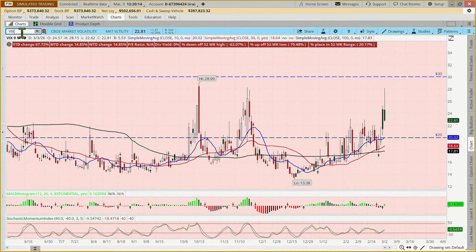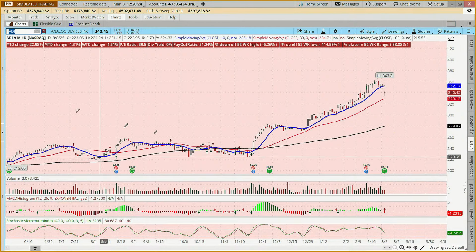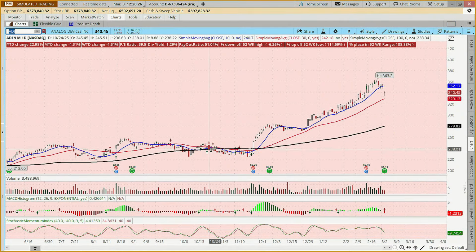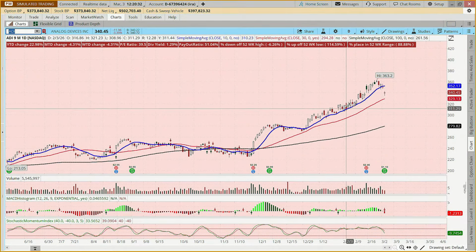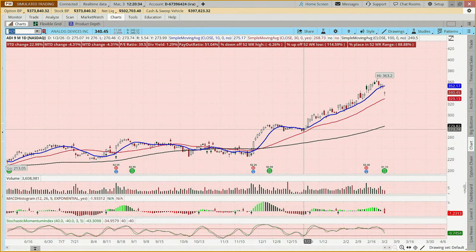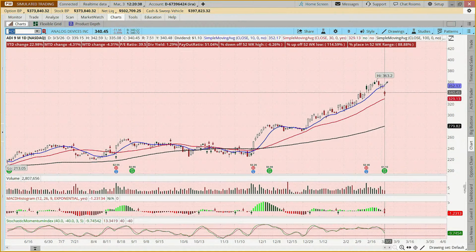But if we look at an individual stock, like ADI, for example, we have a stock that was kind of going a whole lot of nowhere. In fact, it was slightly downtrending and then it broke out, and it's been uptrending pretty much ever since. It came down and kissed this 30-day moving average. It's really been using the 10-day moving average as a support level.